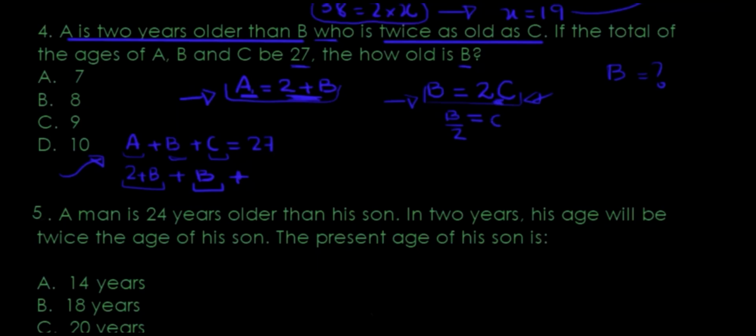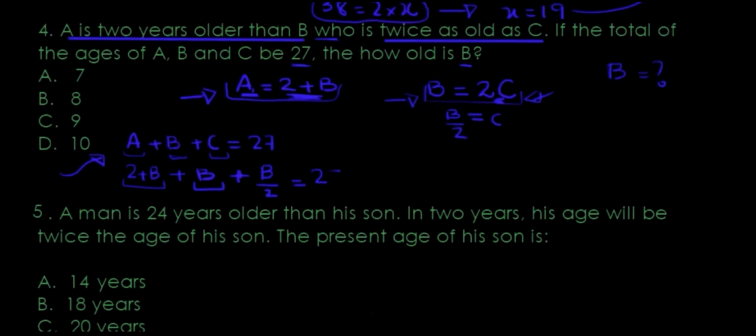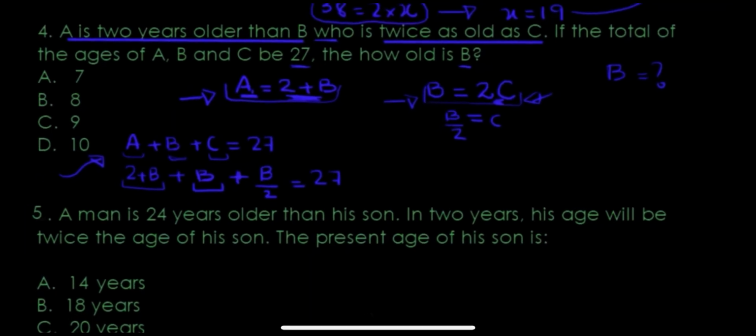2 is multiplying here, so we divide on the other side. B divided by 2 is C. So instead of the C, I can rewrite it as B over 2 equals 27. And now I have everything in terms of B. I can solve this equation. What I would do is take this 2 to the other side, which means it would be minus.